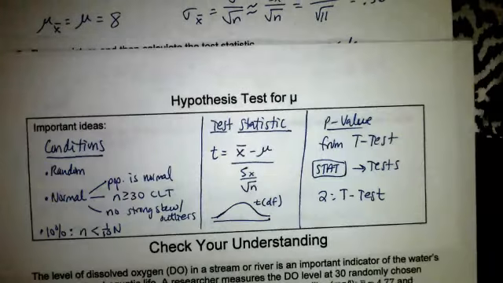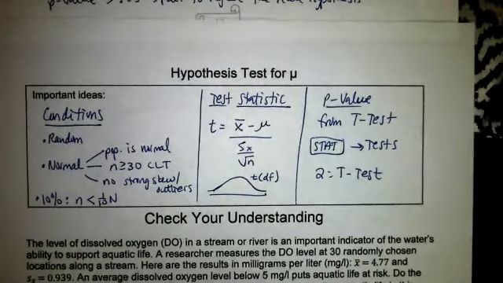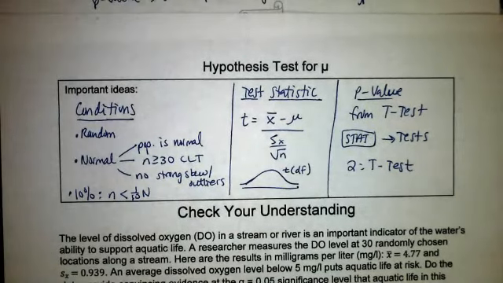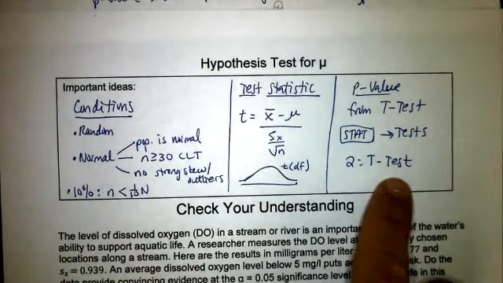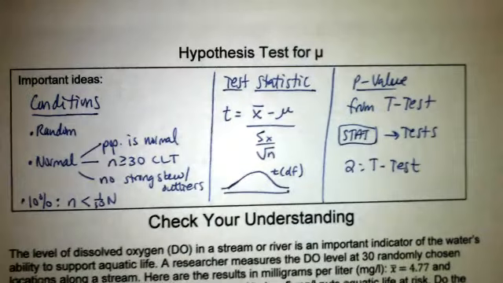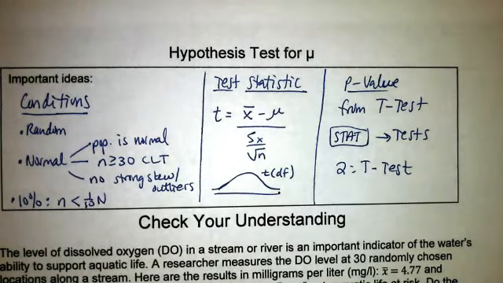We'll use a second to look here on the next page. This is page 13 in our notes. The conditions, test statistic, and our p-value, again, how to get our t-test. So while you're copying that down, let me zoom in a bit for you. In the next video, I'm going to go through this, check your understanding real quickly, so you guys can try that on your own, and then check the next video.